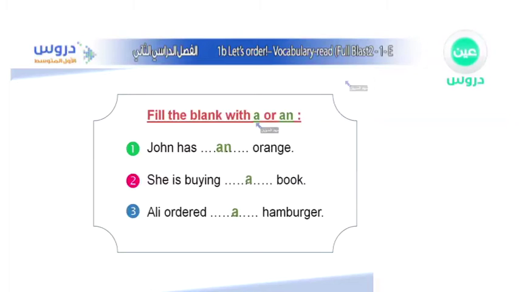As you can see, here are the answers. John has an orange. Why is that? Because O, it's a vowel over here, the letter O. Here we have B, book. Well, we use A with the book. And an H, hamburger. We're going to use the word A, or the article A.